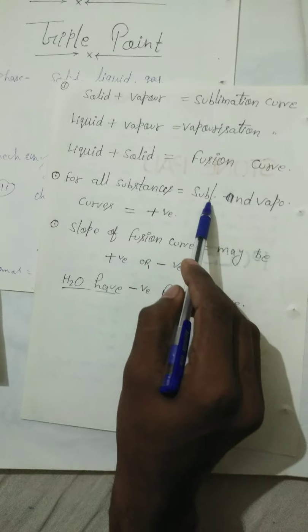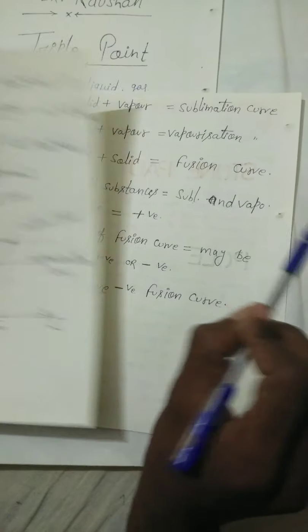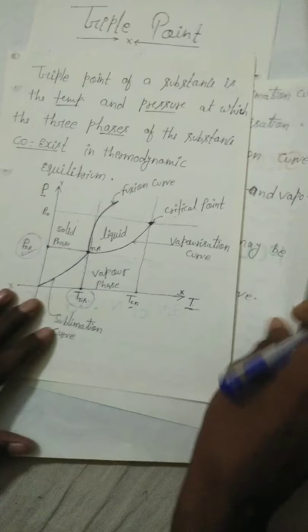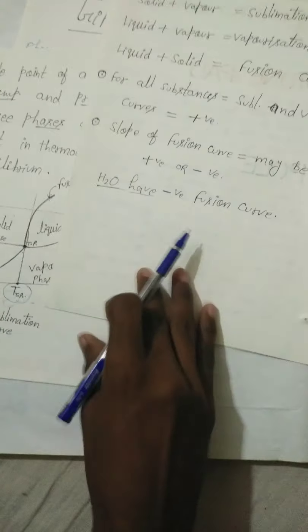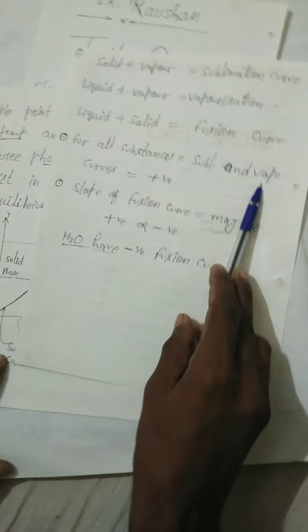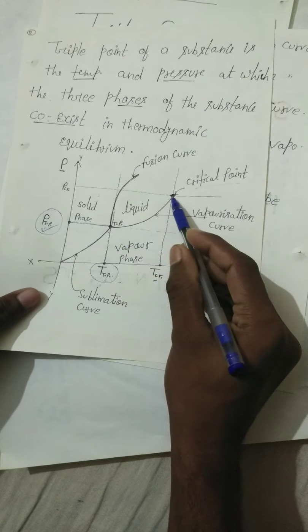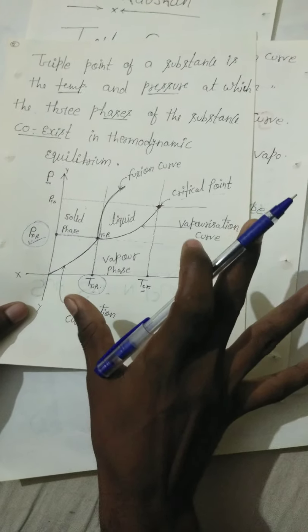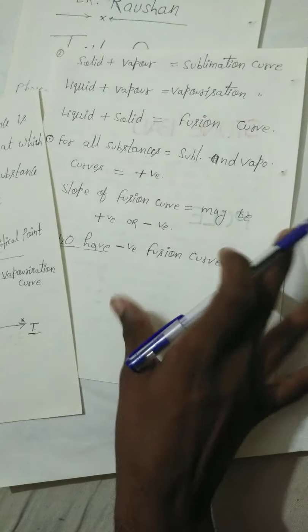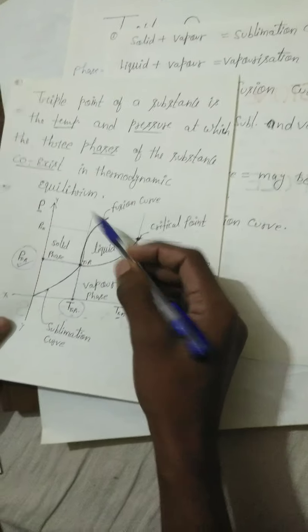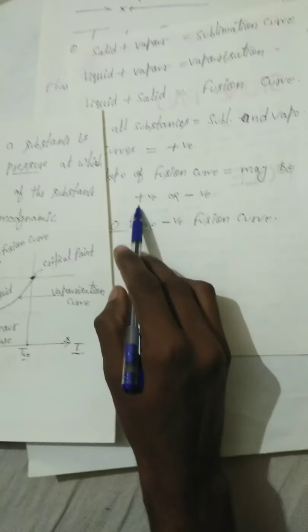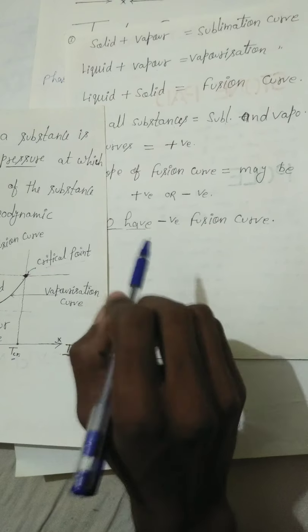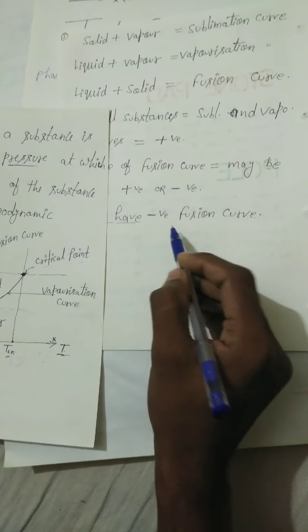And so for all substances, the sublimation curve and vaporization curve are always positive. You note down, the sublimation curve, this is the sublimation curve, and the vaporization curve for all substances will be always positive. But in case of the fusion curve, it may be positive or negative. In case of water, the fusion curve is negative.